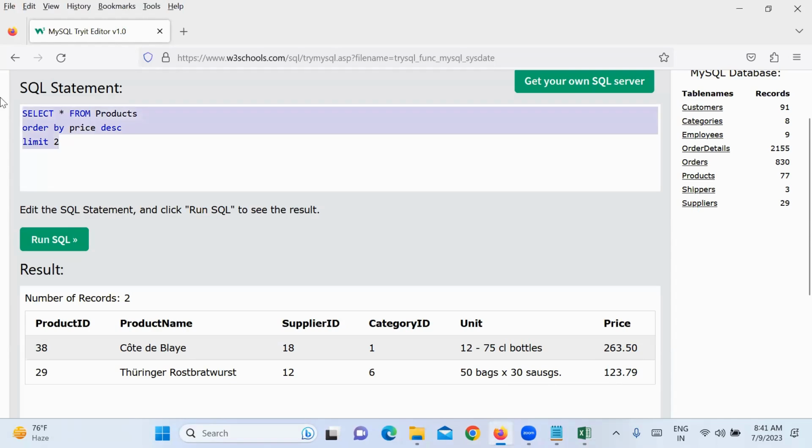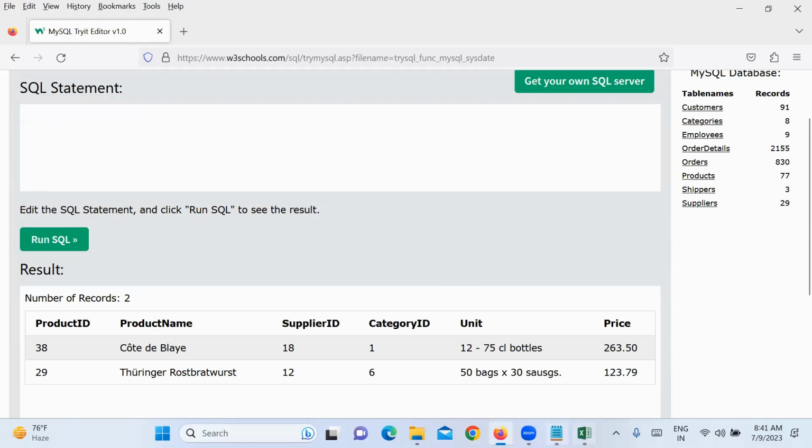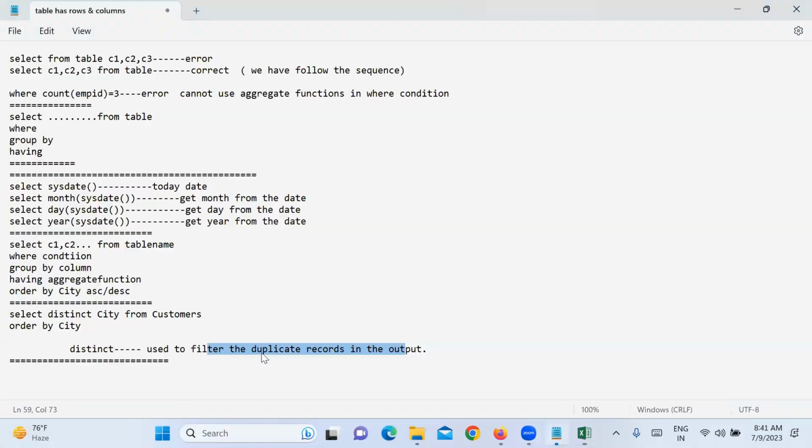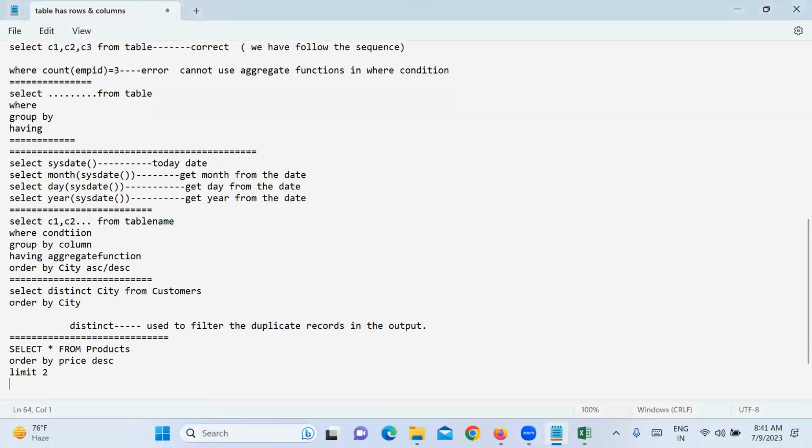So what is the purpose of limit? Limit is used to select only a few records, and you can give some n right here. So n will tell how many. Select only that many n records.